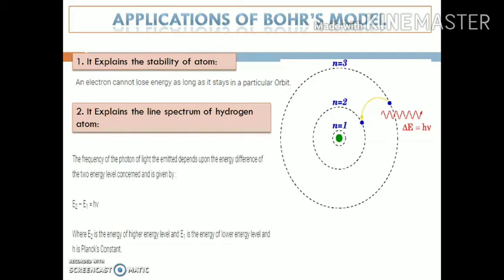The frequency of the photon of light emitted depends upon the energy difference of the two energy levels concerned and is given by E2 minus E1 equal to h nu, where E2 is the energy of the higher energy level, E1 is the energy of the lower energy level, h is the Planck constant and nu is the frequency.